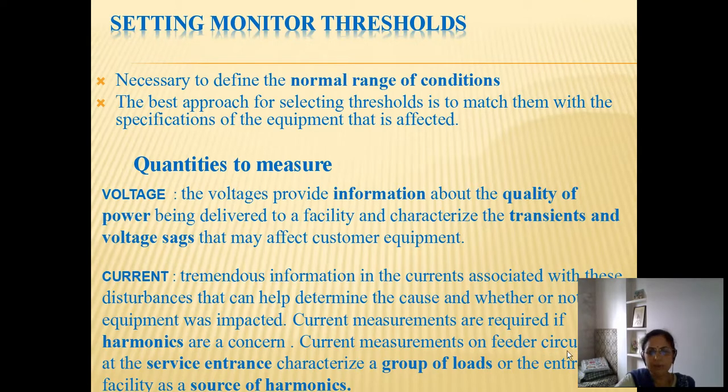Current measurements on the feeder circuit at the service entrance are to characterize a group of loads. If we do it at the service entrance, it will collectively give the picture of all the harmonics being produced by the group of loads connected in the entire facility. So the entire facility will be taken as the source of harmonics, which may not be a true picture because some of the loads may be linear, some may be non-linear in nature.